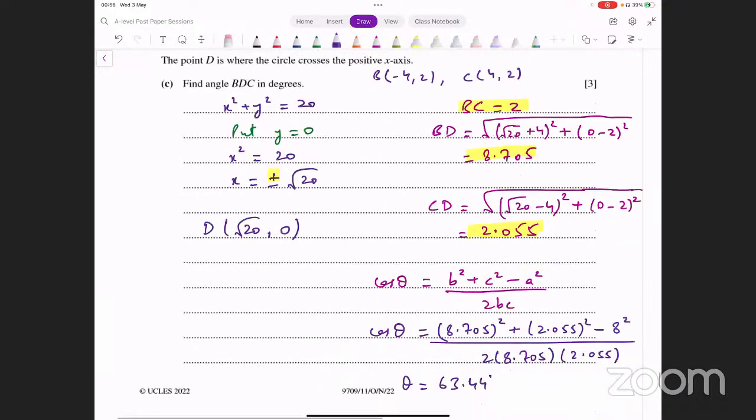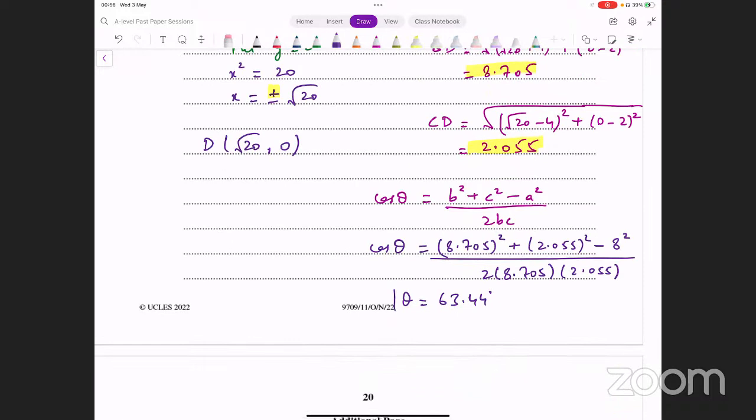उसने कोई यहाँ पे accuracy का नहीं कुछ कहा हुआ, so we can leave it as it is. This is our final answer here.